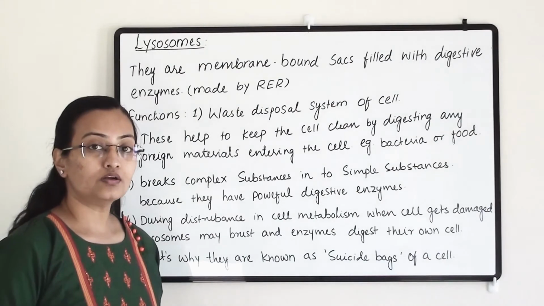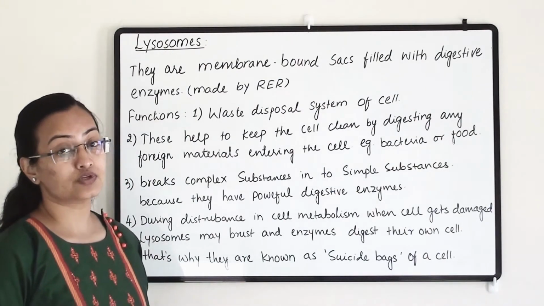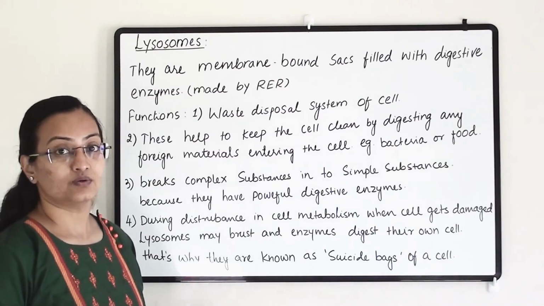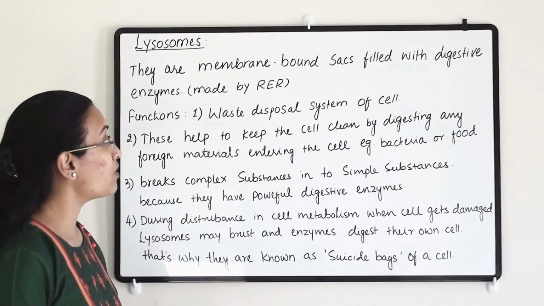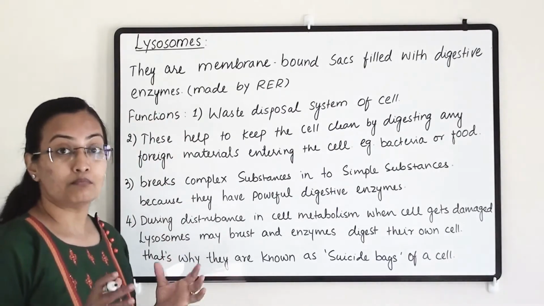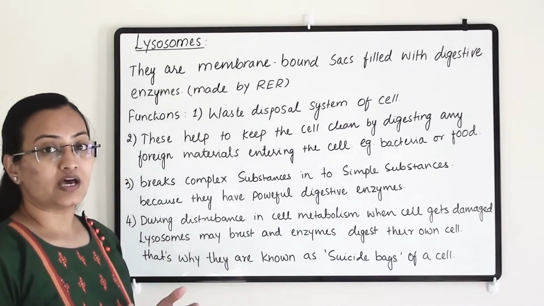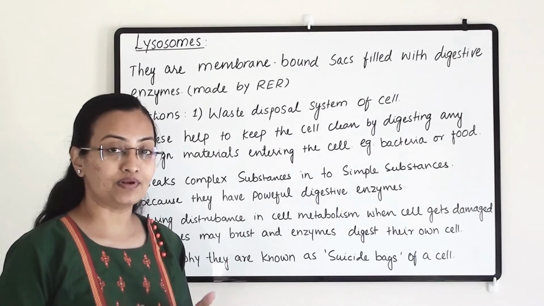Our another important organelle is the lysosome. This is also known as the suicidal bag of the cell. Now let us discuss lysosomes: they are membrane bound sacs filled with digestive enzymes. So they are membrane bound. We know that in animal cells all the different types of organelles are membrane bound.